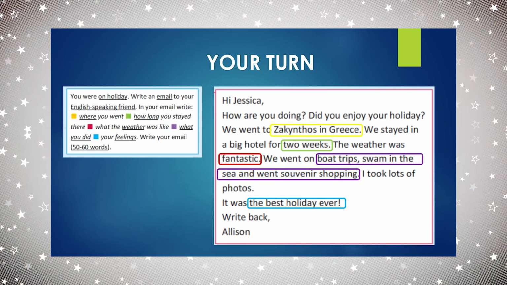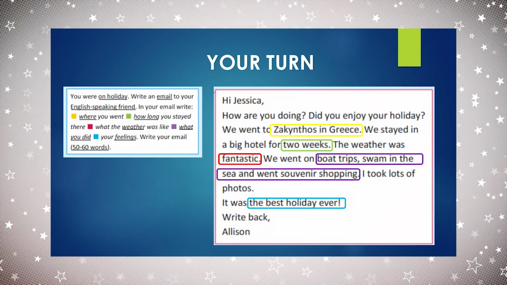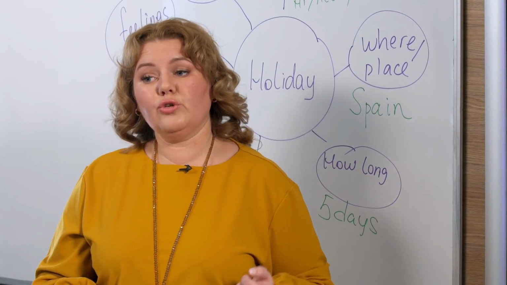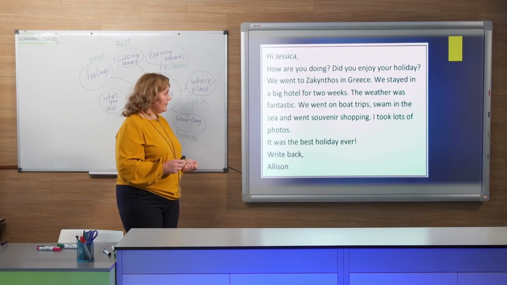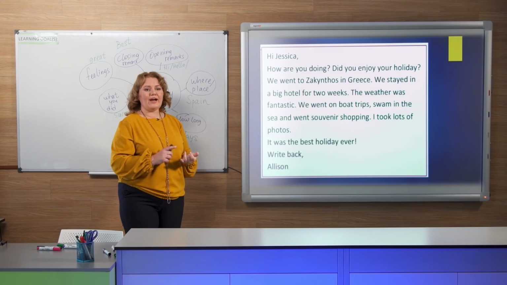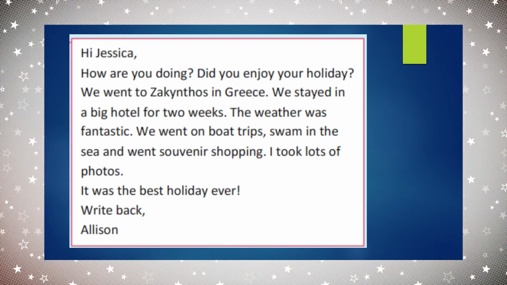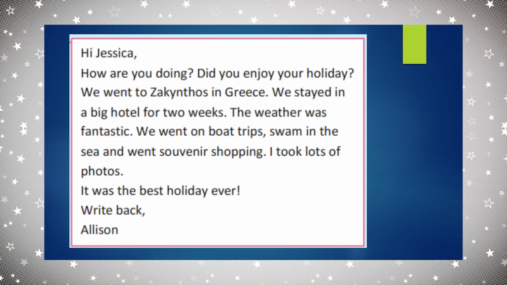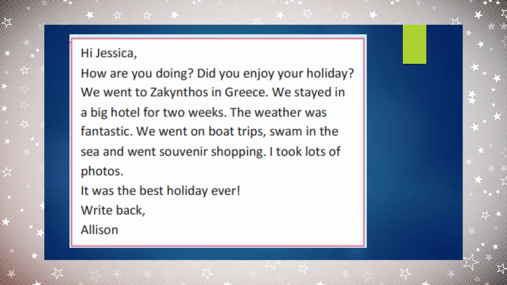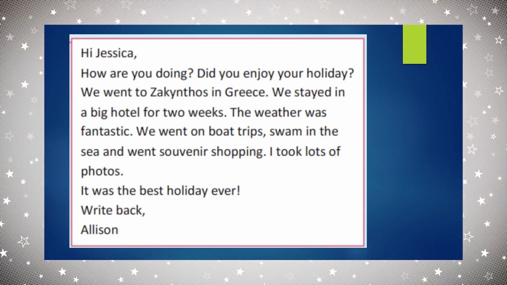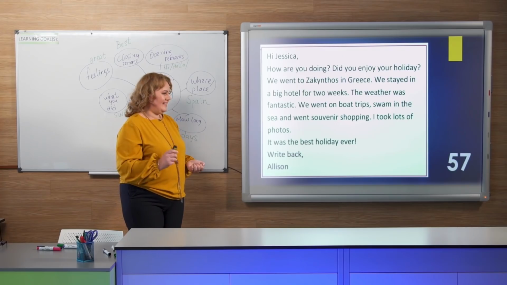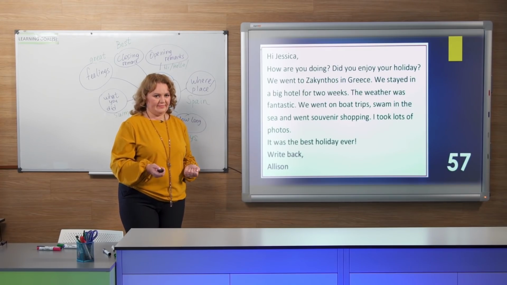Always remember that you need to mention all the important information. Now, have a look. We need to use from 50 to 60 words. And I ask you to count the words. Quickly, count the words. How many words are here? 5, 4, 3, 2, 1. How many words? Yes, 57.